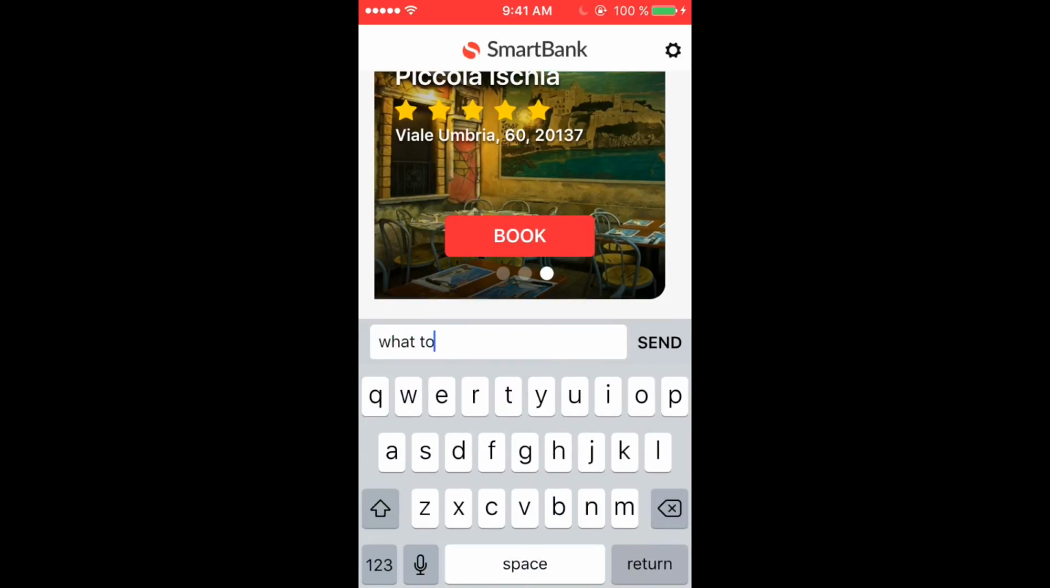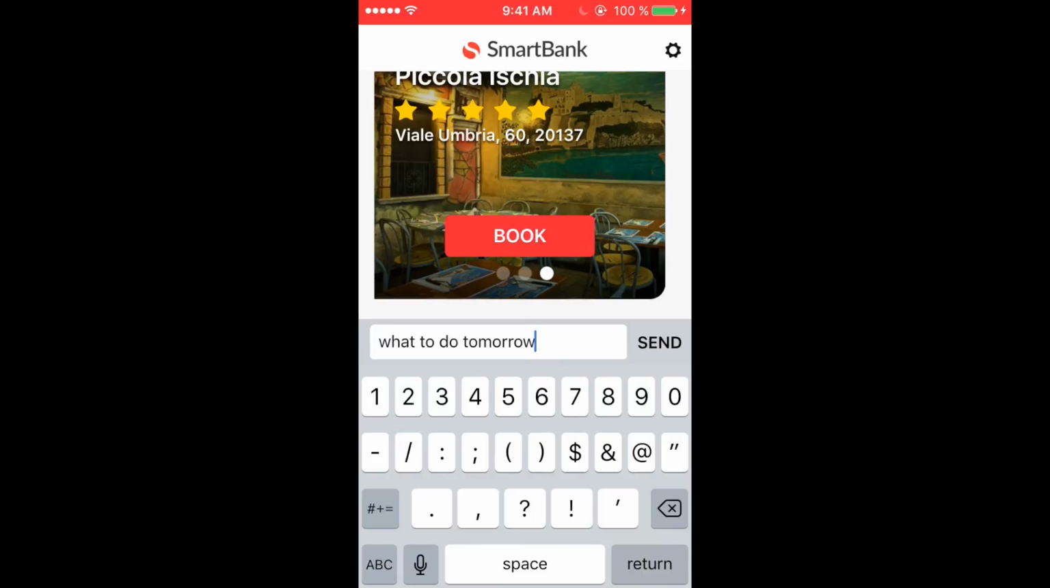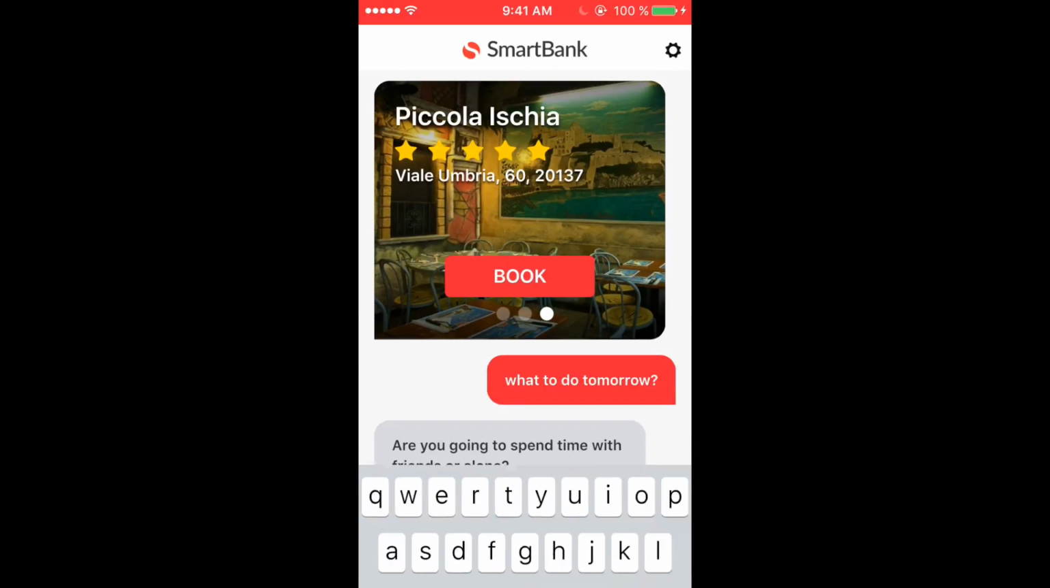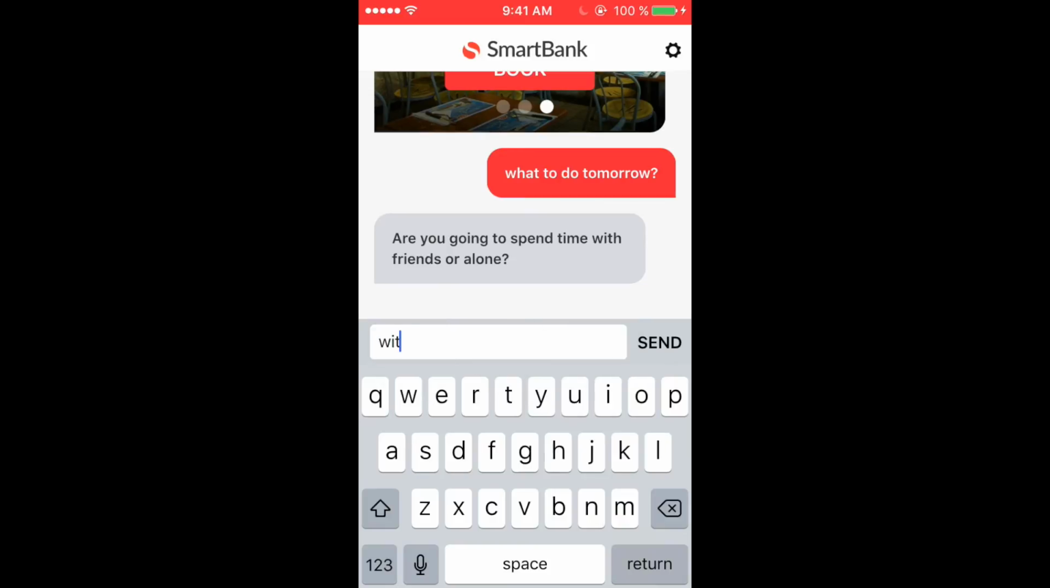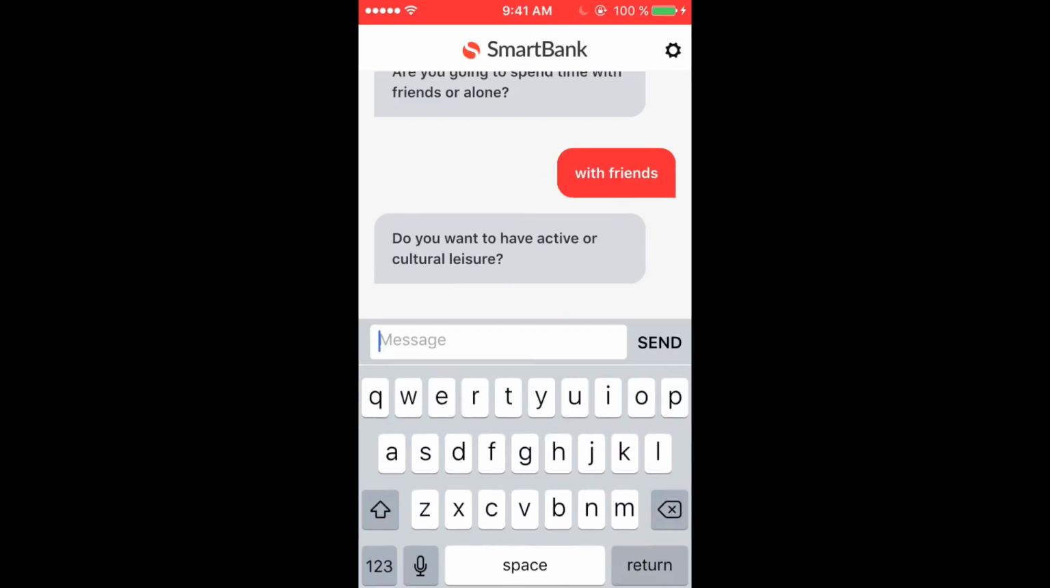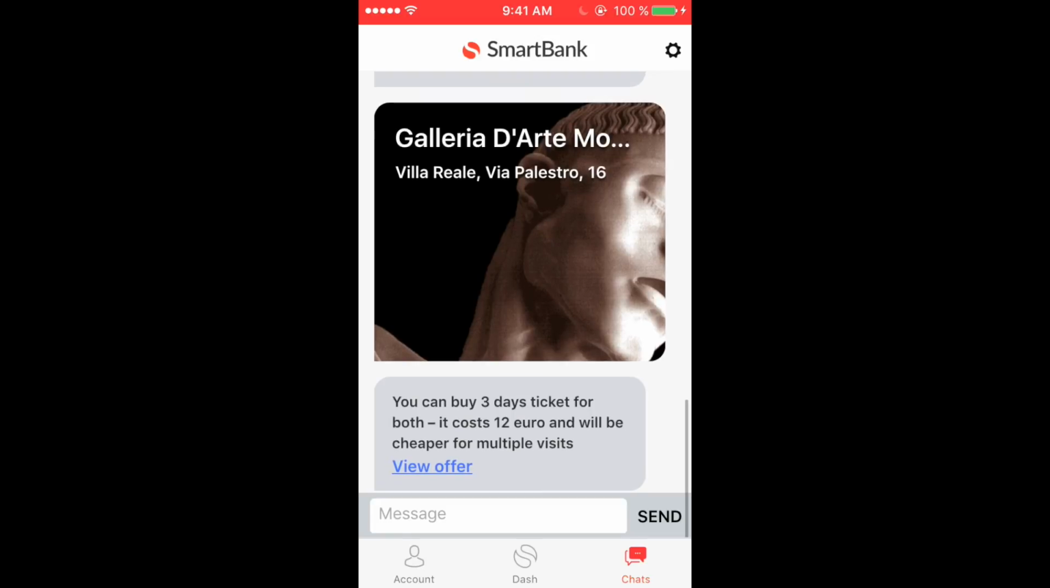That's a natural language interface, so I can ask the bank directly. For example, what to do tomorrow in Milan. A special algorithm will automatically ask me a couple of clarifying questions to determine my specific need. Okay, I want to spend time with friends and in cultural places. And it's done. In some cases, it's much more comfortable just to ask for the option you need than struggle with visual interfaces.